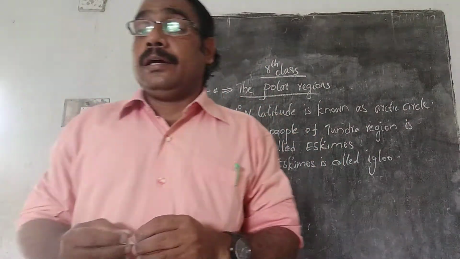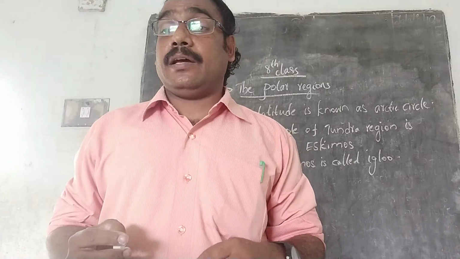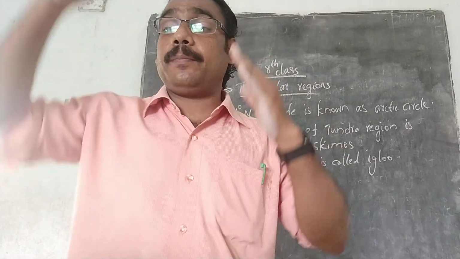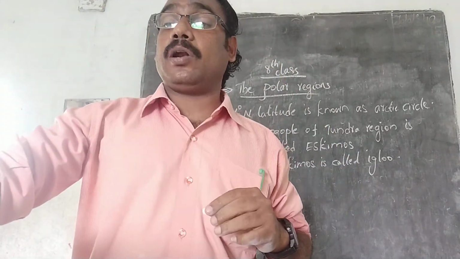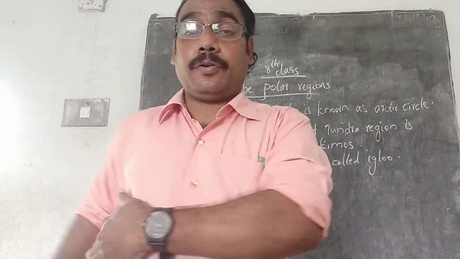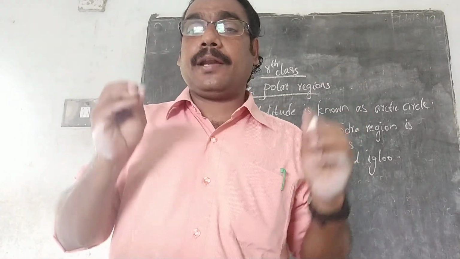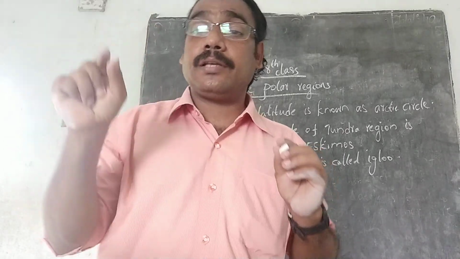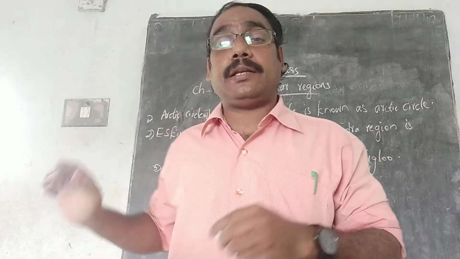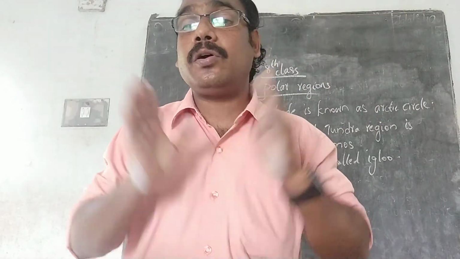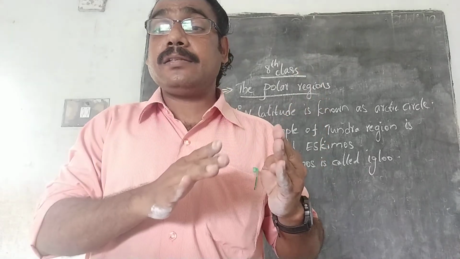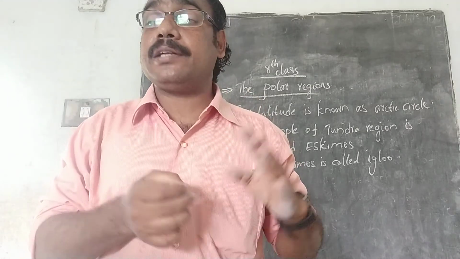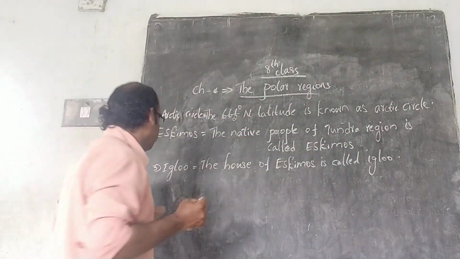Next, tundra. We are discussing mainly the tundra region. Now, the tundra region I told you. Only the northern part of the continents within the polar region is known as tundra, not the south part. Okay. The polar region means, as you already know, 66.5 degree north to 90 degree north and 66.5 degrees south to 90 degrees south. Both belong to polar regions. But tundra doesn't have both. Okay. Tundra means only the northern part of the continents within the polar region.